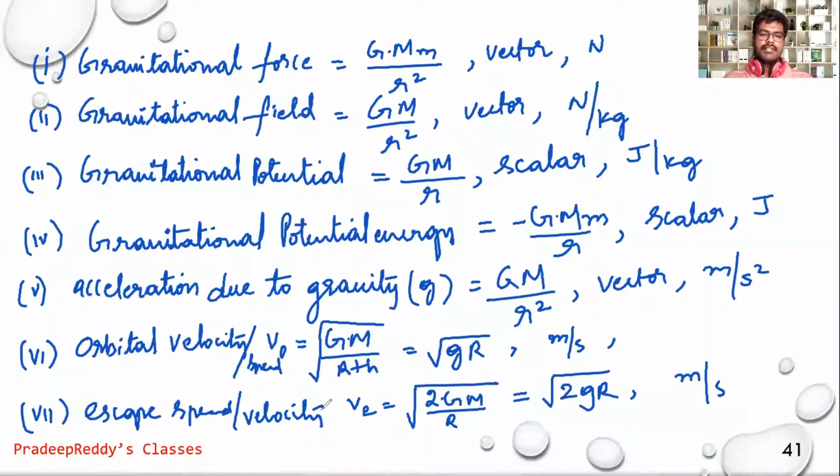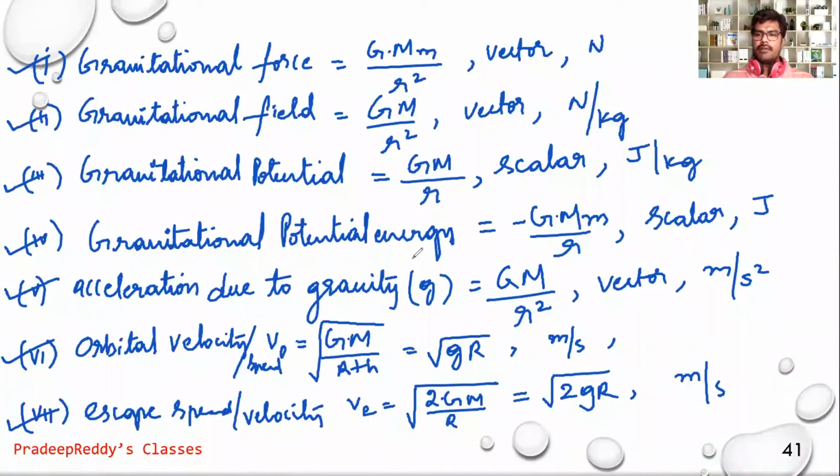These are the things which we have discussed in the whole chapter: gravitational force, gravitational field, gravitational potential energy, acceleration due to gravity, orbital velocity, escape velocity, and how to launch a satellite, and different types of satellites, and work done in launching a satellite, work done in shifting the position of the satellite, work done in escaping the object, and after that at the last we have discussed Kepler's laws.